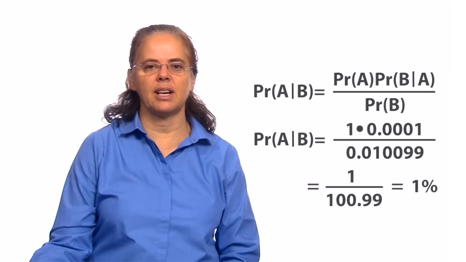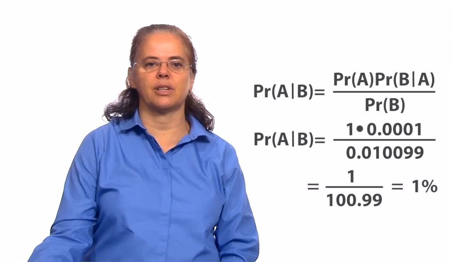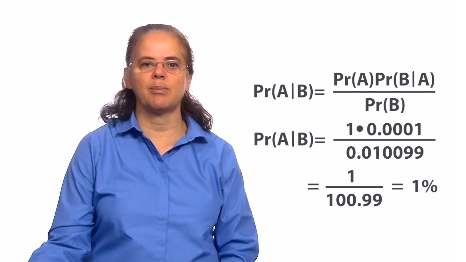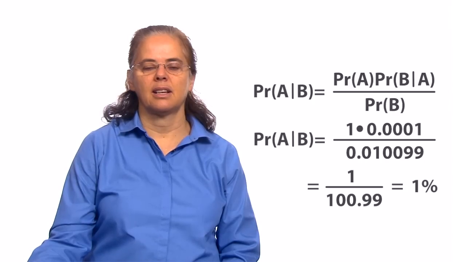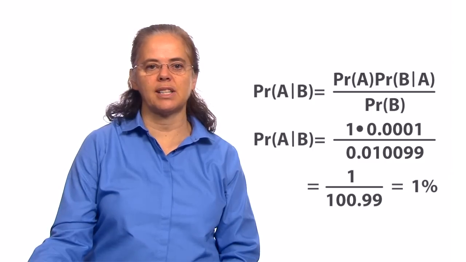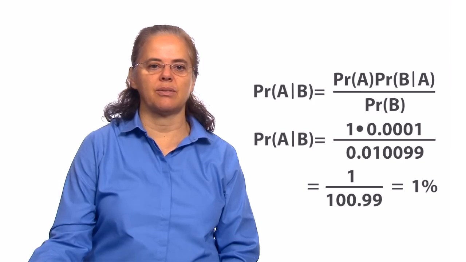So how come we had such a great test and yet we can't do very good inference from it? What happened is that the condition was extremely rare, so rare that the 1% error rate sort of overwhelmed our test. If you test positive, the positive test is more likely to come from the 1% error than from having the condition, which is only 1 in 10,000.